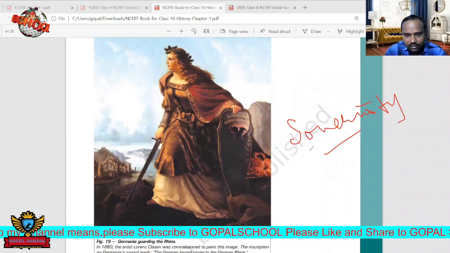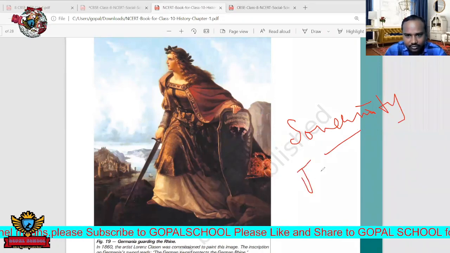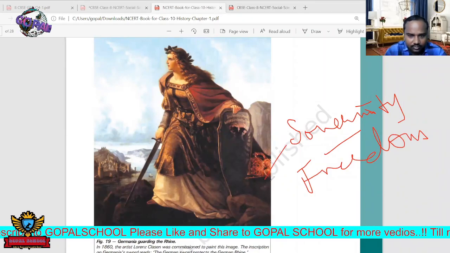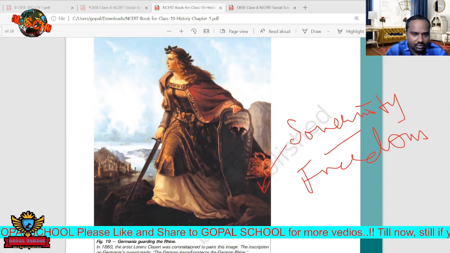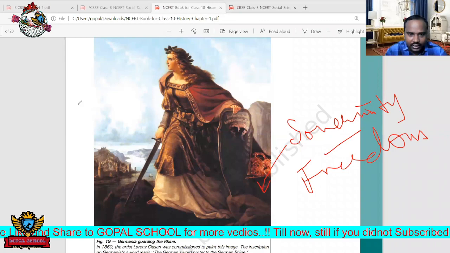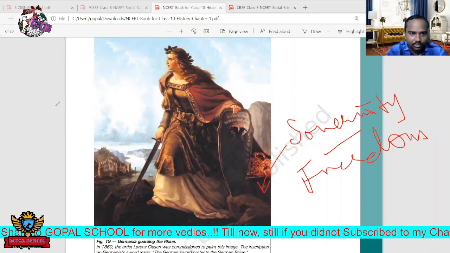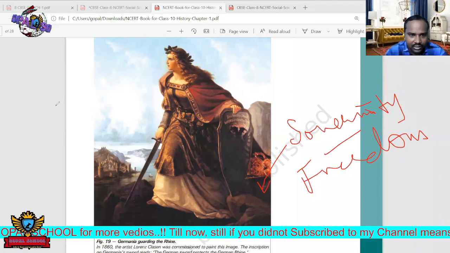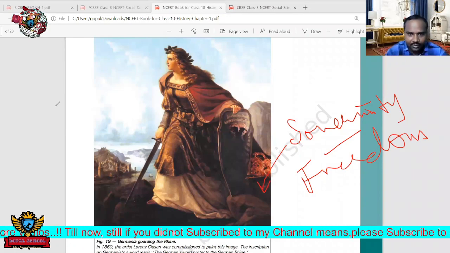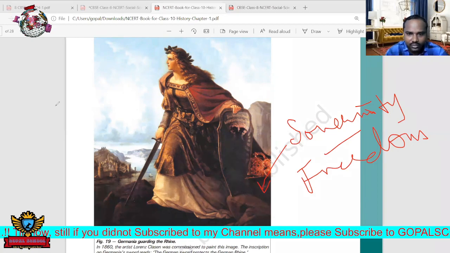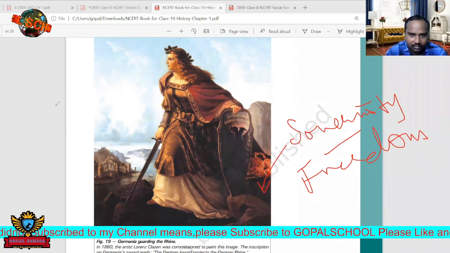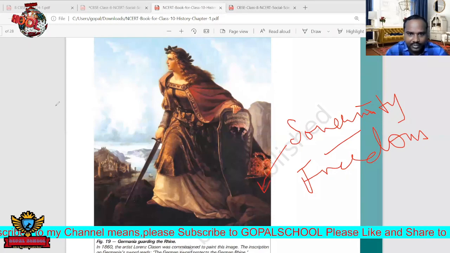Sovereignty is nothing but the freedom of that country. In our Preamble, we have that word. The Preamble tells that India is a sovereign, socialist, secular, democratic, republic country. So total five characters are there. It tells the character of India: democratic country, sovereign country, republic country, socialistic country, secular country.